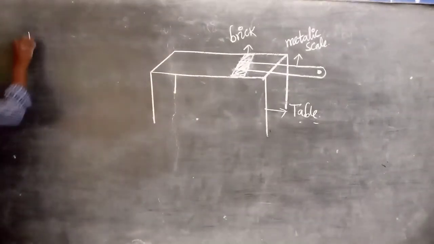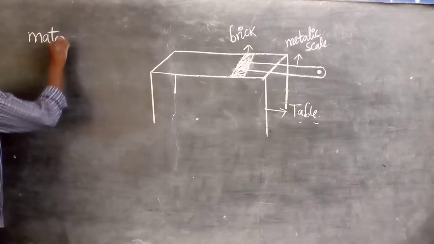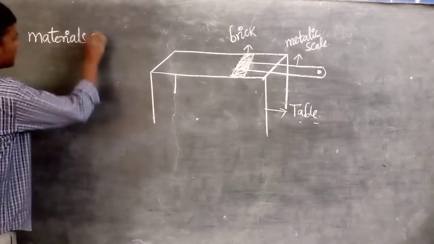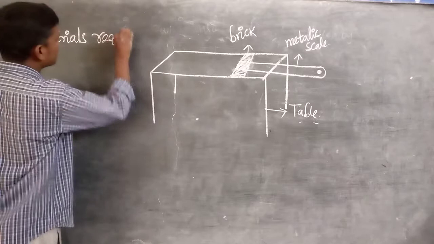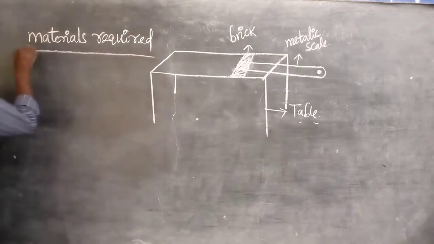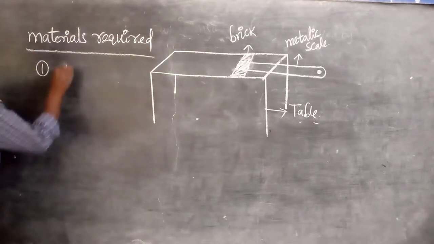What materials are required for this? Materials required. First one, table.